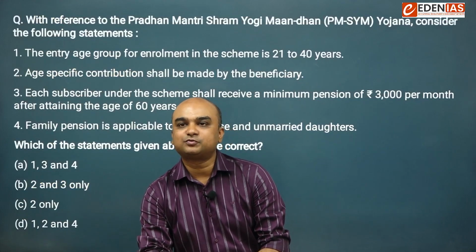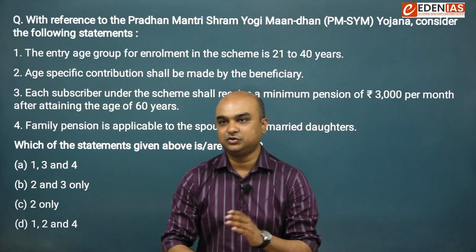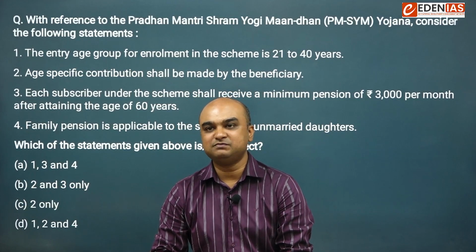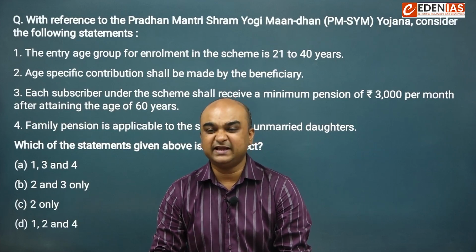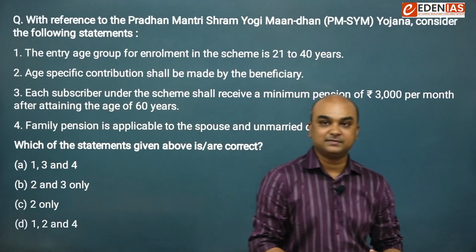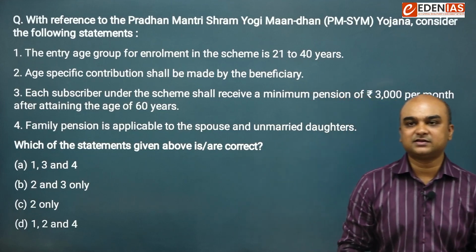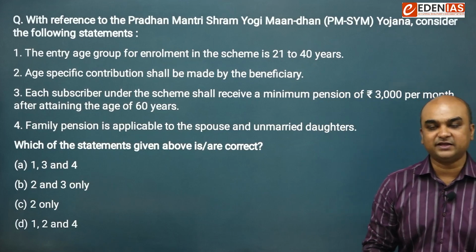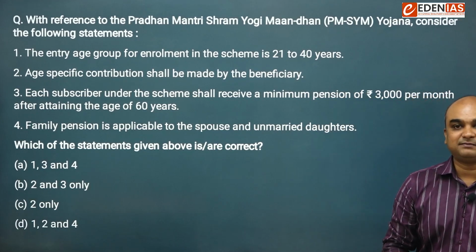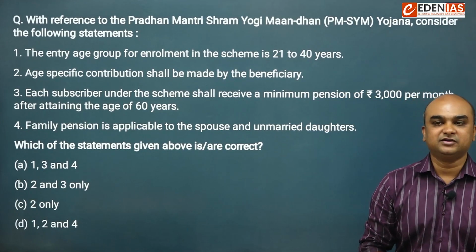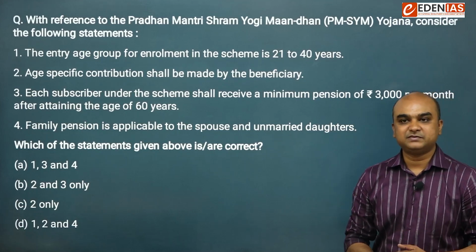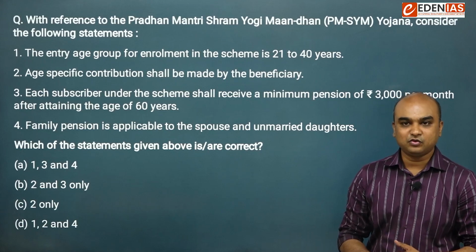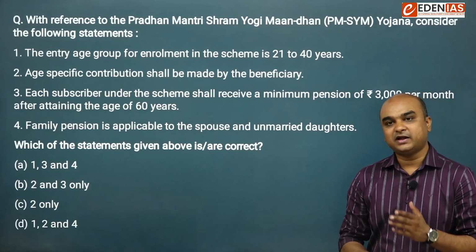Next question. With reference to Pradhan Mantri Shram Yogi Maan Dhan Yojana, consider the following statements. One, the entry age group for enrollment in the scheme is 21 to 40 years. Two, age-specific contribution shall be made by the beneficiary. Three, each subscriber under the scheme shall receive a minimum pension of 3,000 per month after attaining the age of 60. Four, family pension is applicable to the spouse and unmarried daughters. Which of the statements given above are correct? 1, 3 and 4; 2 and 3 only; 2 only; 1, 2 and 4.